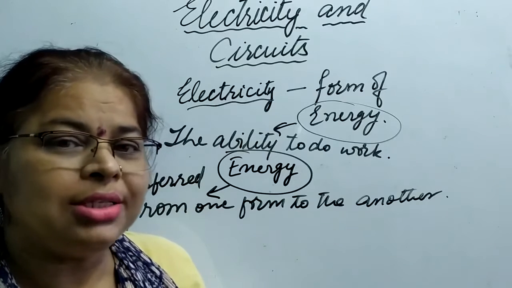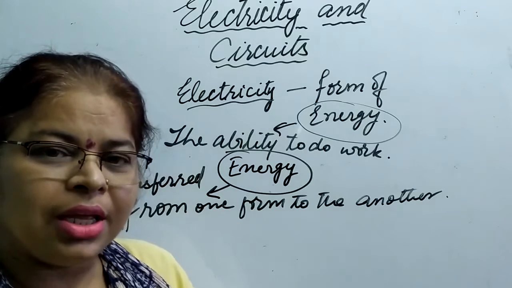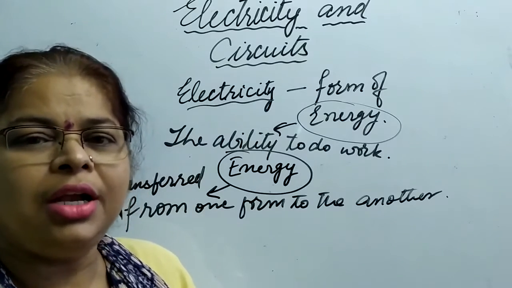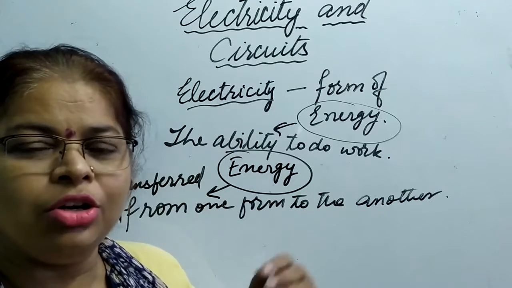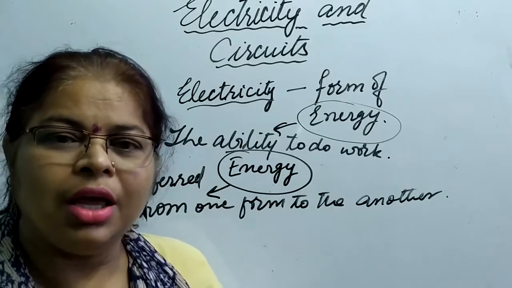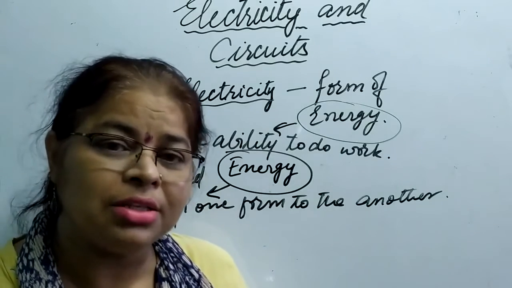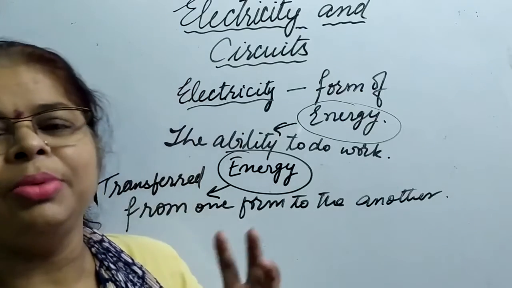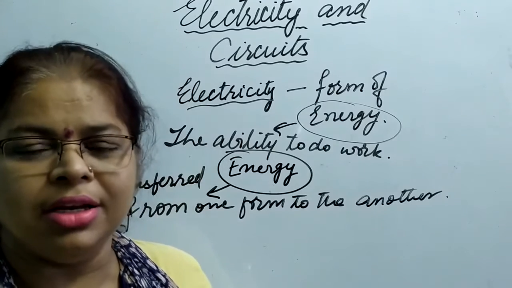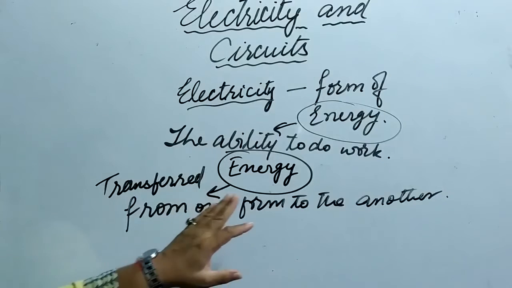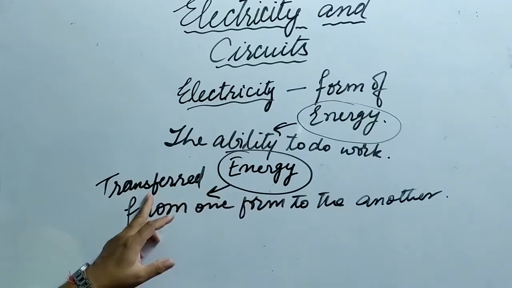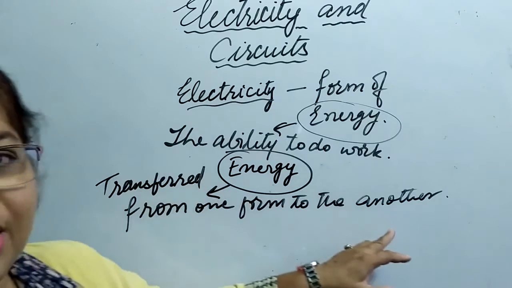Okay? So what does it mean? The electricity is being converted into either light energy when the bulb or tube is glowing, or if the fan is working, then the fan is a machine, so it is being converted into mechanical energy. So what do you think is happening here? Energy is transferred from one form to another.